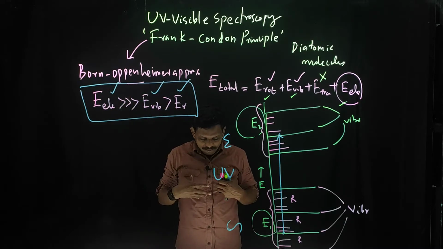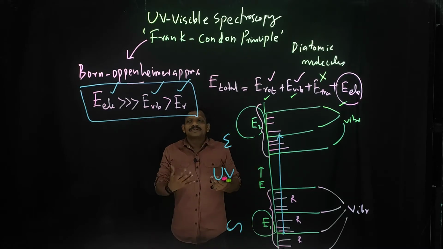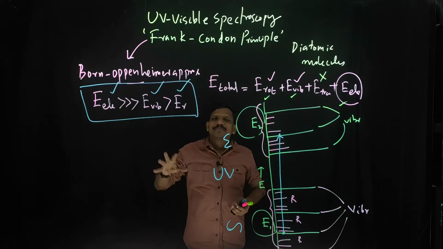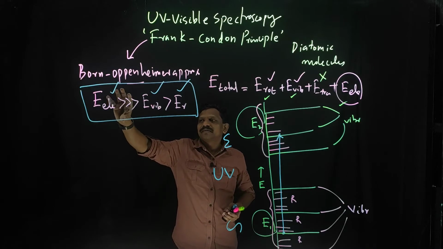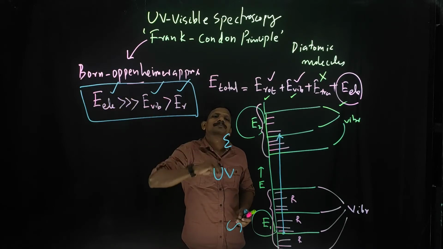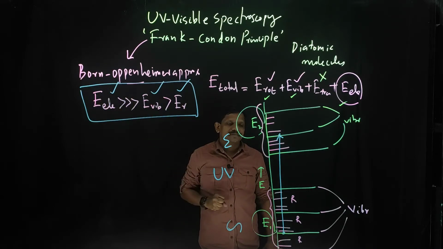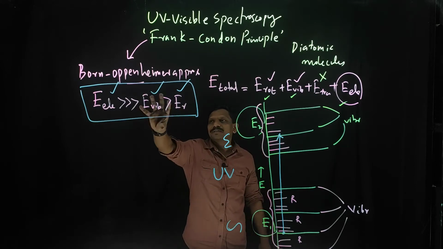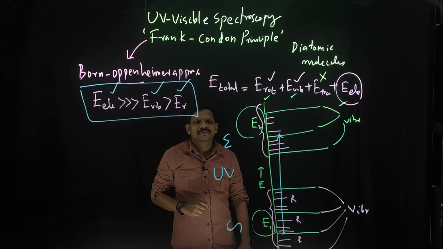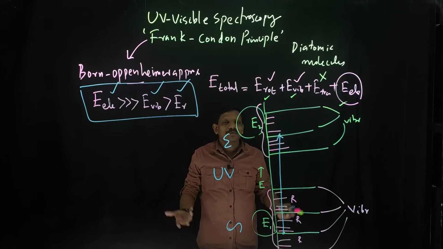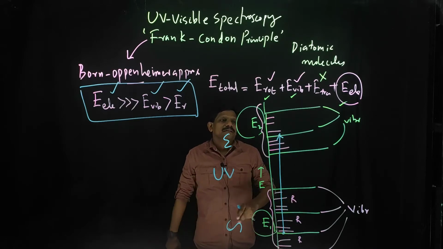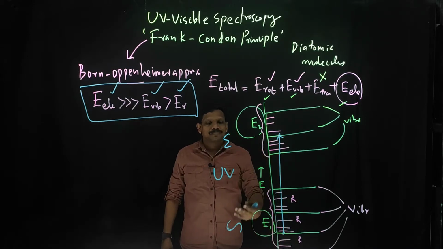So by using instrumental methods of analysis, you can detect individually all these types of transitions, whether molecular or electronic transitions. So this is our Born-Oppenheimer approximation.